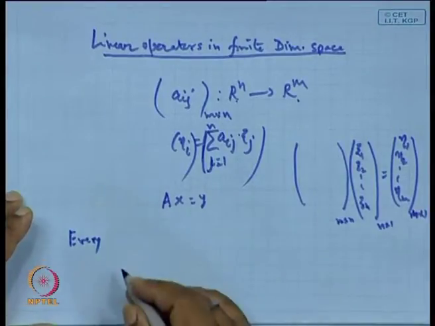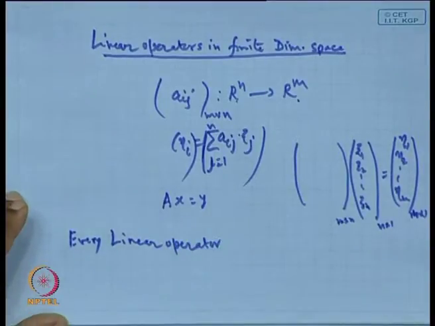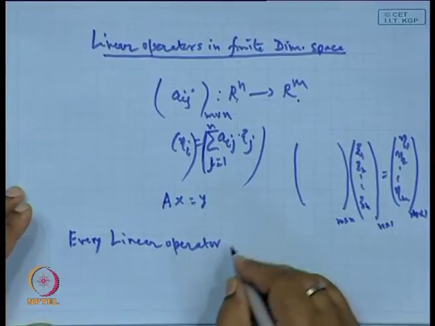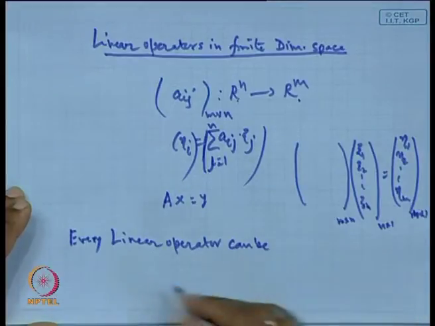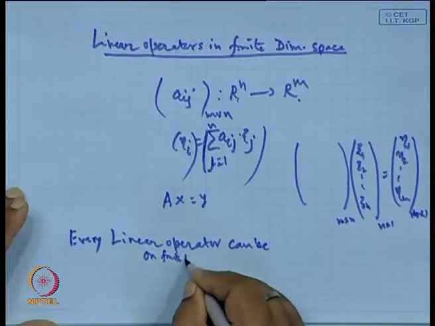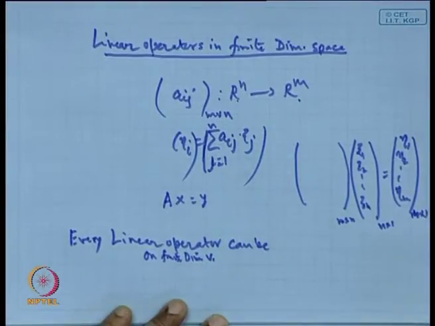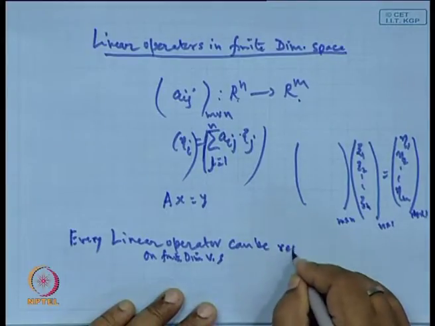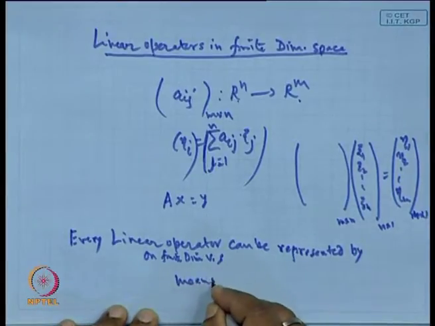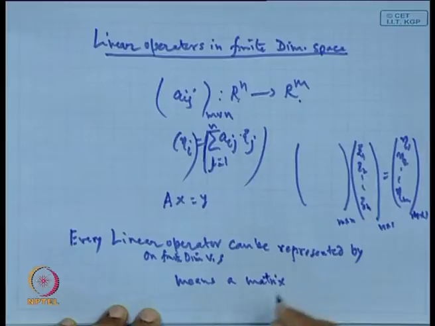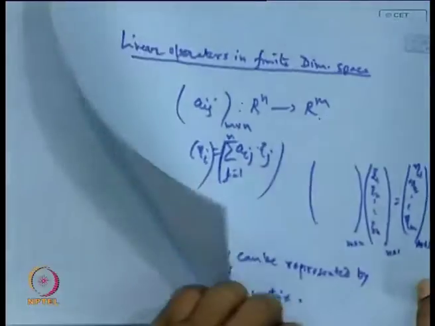So, every linear operator on a finite dimensional vector space can be represented by means of a matrix. Okay. So, let us see.